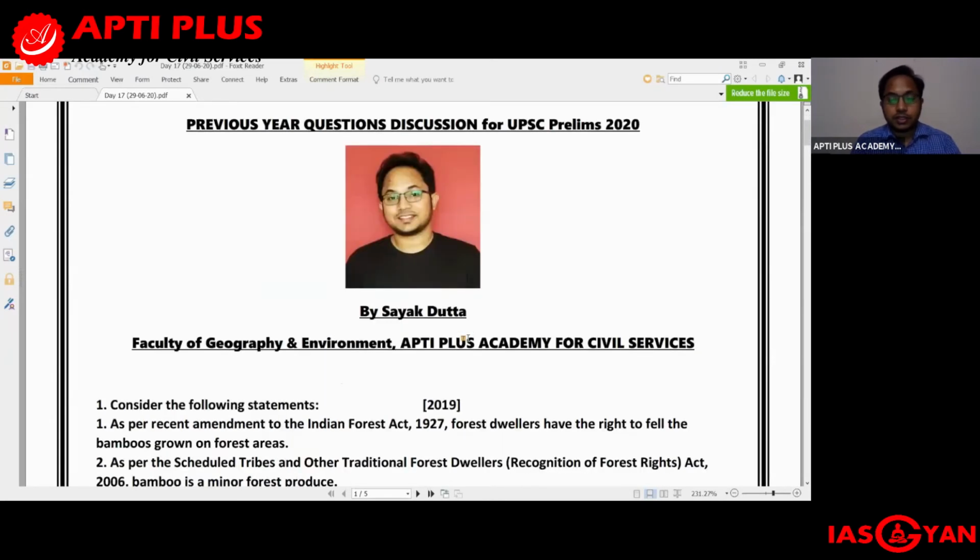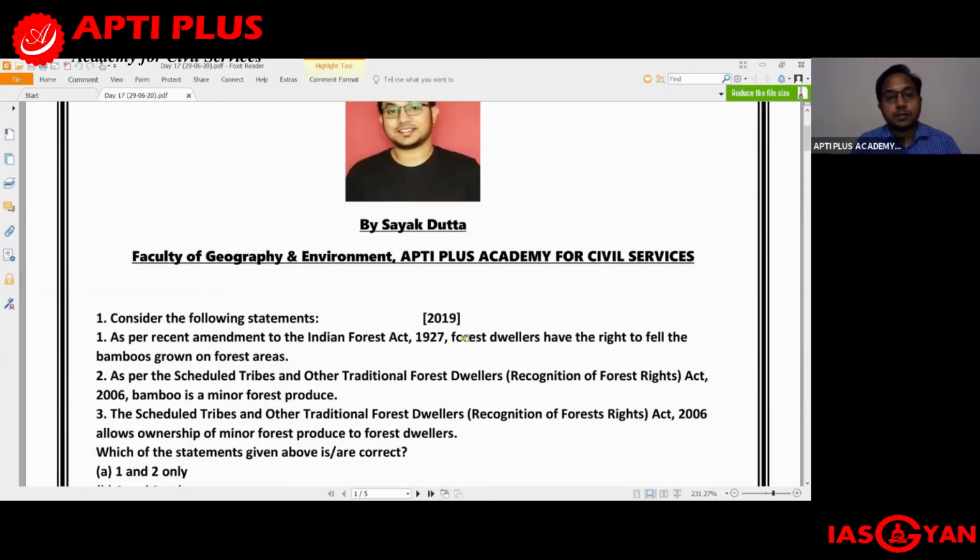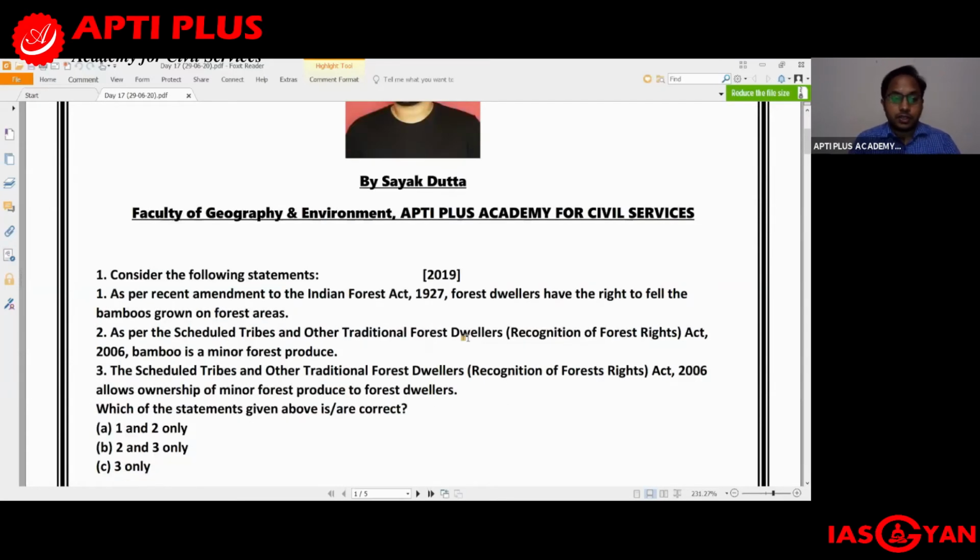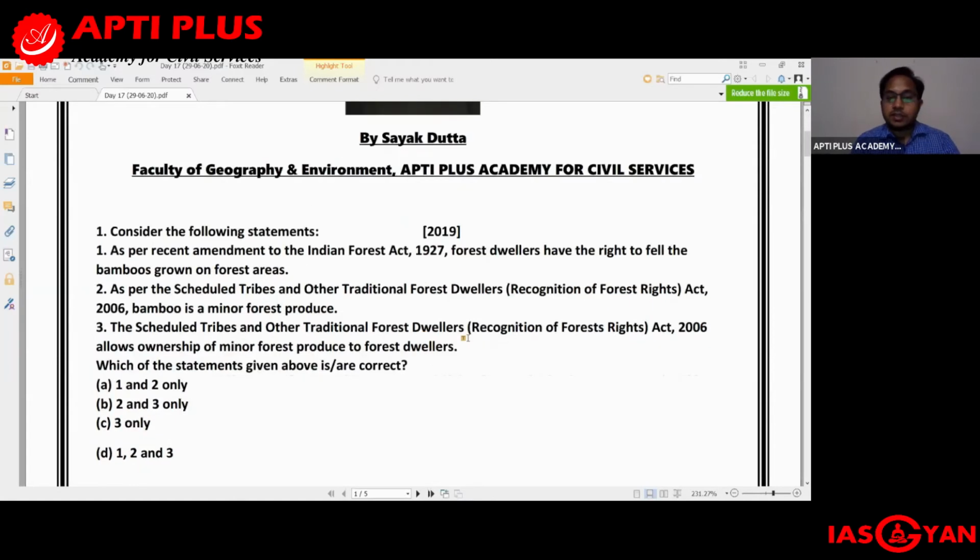The first question is from UPSC Prelims 2019, and this question has been asked from the environment section. There are 3 statements which have been provided, and you have been asked which of these 3 statements are correct. The first statement is, as per recent amendment to the Indian Forest Act 1927, forest dwellers have the right to fell the bamboos grown on forest areas.